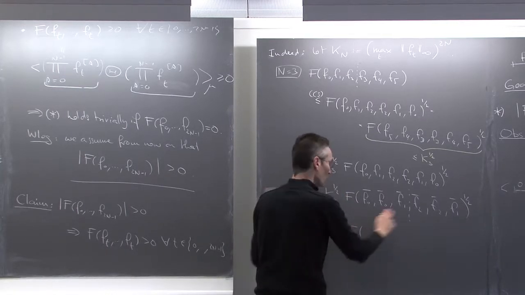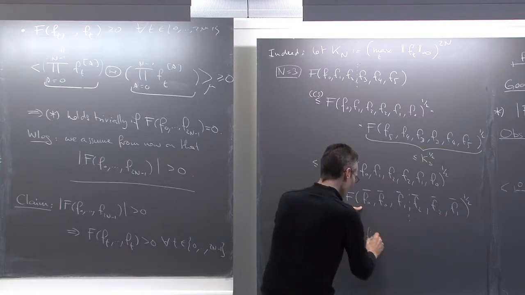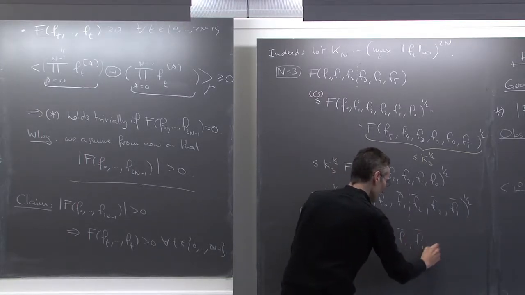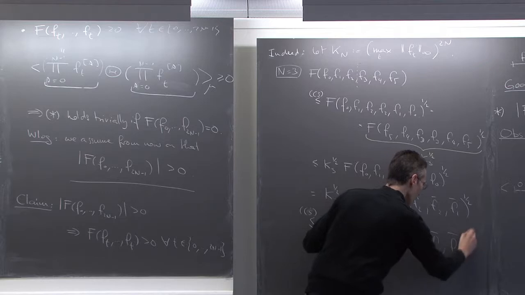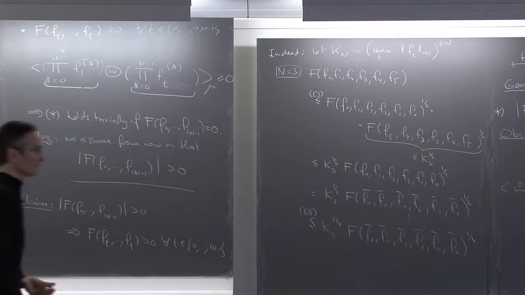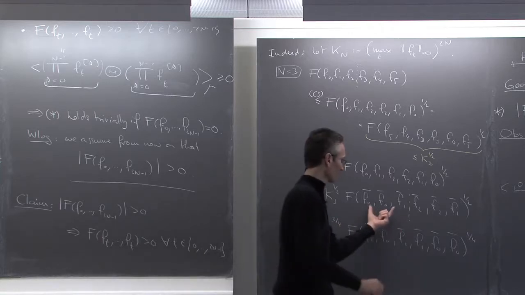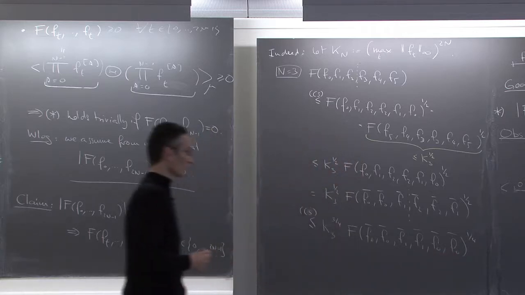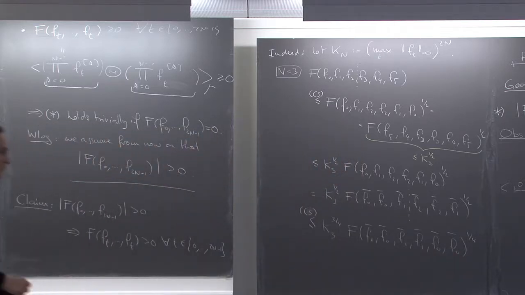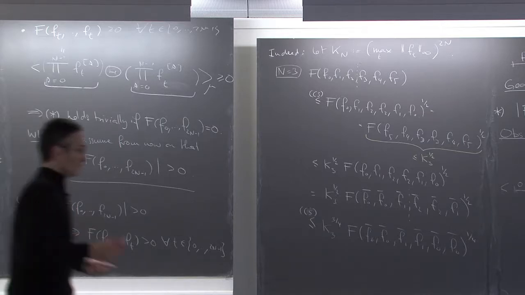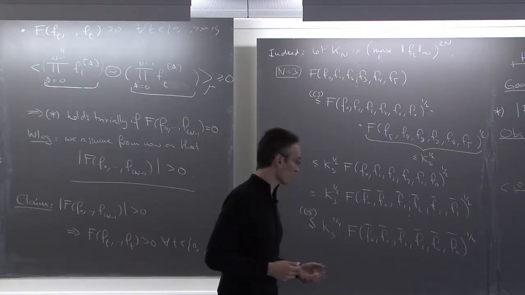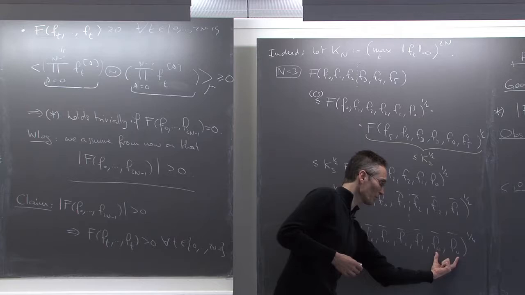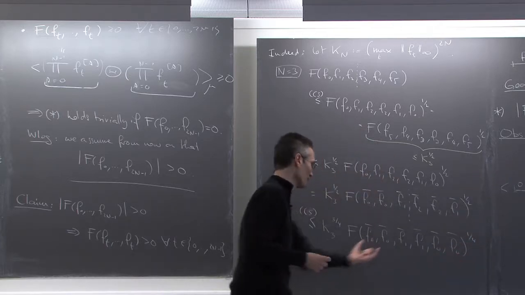And then I will get f. And what do I get for the first term? I get f0 bar, f0 bar, f1 bar, f1 bar, f0 bar, f0 bar to the power 1/4. I just applied Cauchy-Schwarz, reflecting this on this side. I get 0, 0, 1, 1, 0, 0, which is what is written here. And a new factor K3 to the power 3/4 instead of K3 to the power 1/2. It's much better. Why is it much better? Now I have four f0 which are contiguous. So now I will again use this cyclicity to bring all the four f0 next to each other.